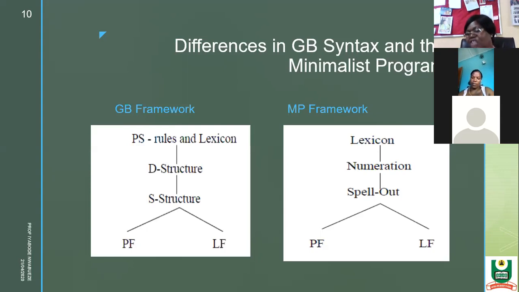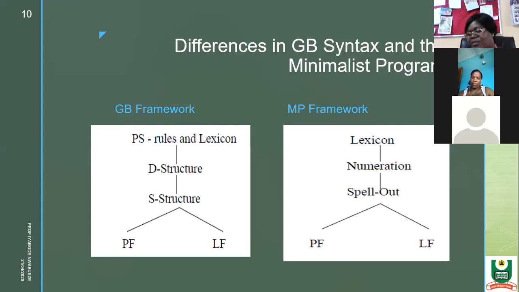Then the spell out stage is actually the stage where the element has moved beyond the logical form. So at times the syntactic rule or the structural element can apply before the spell out stage, but at times it does not.